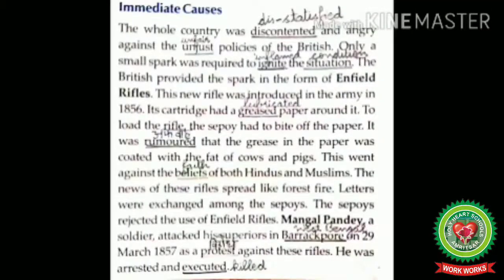So, we can conclude that there were many causes of the revolt of 1857, but the immediate cause was that Mangal Pandey, a sepoy who protested against the use of Enfield rifles, was hanged, and it caused anger in Indian soldiers, which led to the outbreak of the revolt of 1857.